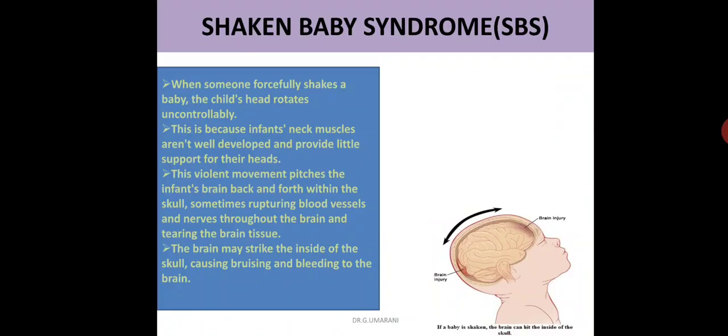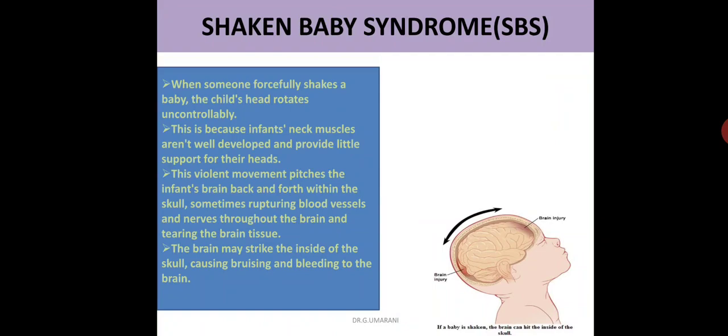One more important condition is shaken baby syndrome. When someone forcefully shakes a baby's head, the child's head rotates uncontrollably because infants' neck muscles are not well developed and provide little support for their heads. This violent movement pitches the infant's brain back and forth within the skull, sometimes rupturing blood vessels and nerves throughout the brain and tearing the brain tissue.